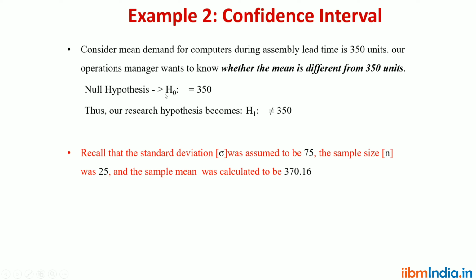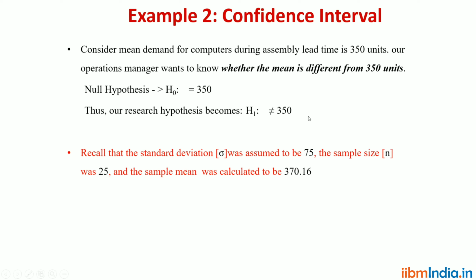So here the null hypothesis is 350 and the alternative hypothesis is not equal to 350. Recall that the standard deviation was assumed to be 75, that is sigma. Population standard deviation is given as 75. The sample size n was 25 and the sample mean was calculated to be 370.16.